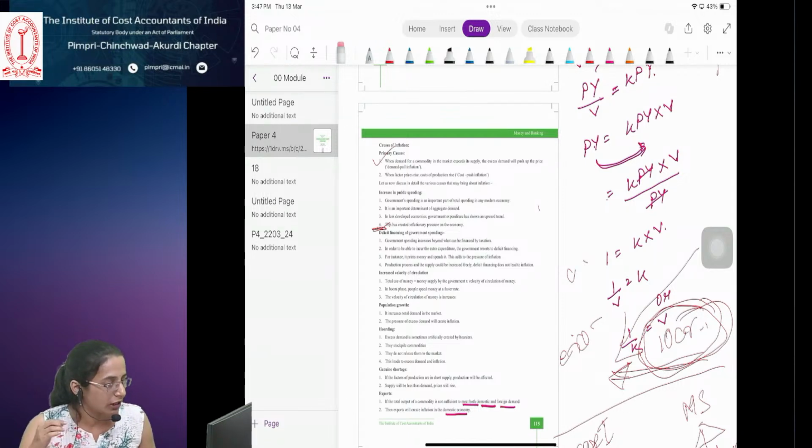So what will happen if the interest rate is low? People will go and borrow loans. Yes, ma'am. People will get more money in their hands, more purchasing power, and the demand will increase, right? So in case of recession, they will lower the interest rate.